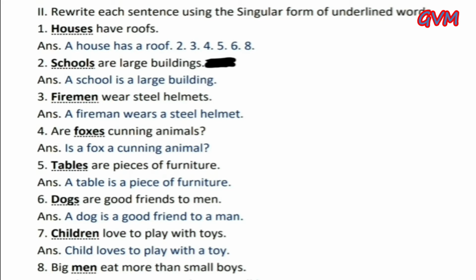Fourth, are foxes cunning animals? And the correct answer is: Is a fox a cunning animal? Because we make it into the singular form, so we use is. Fifth, tables are pieces of furniture, and the correct answer is: A table is a piece of furniture.